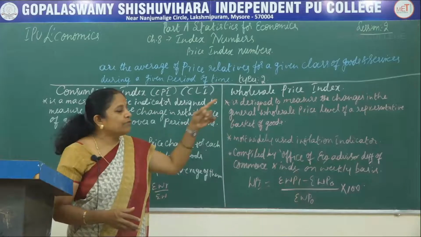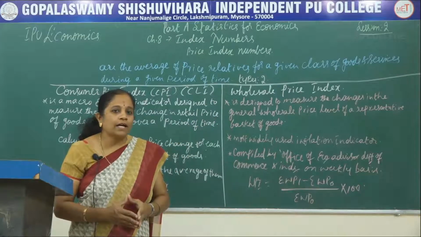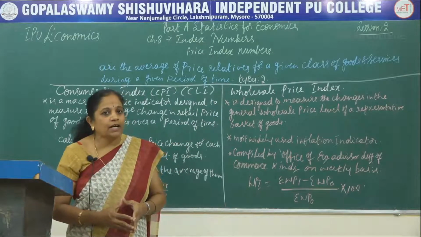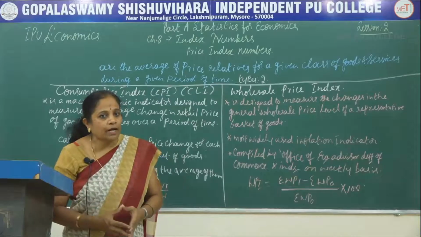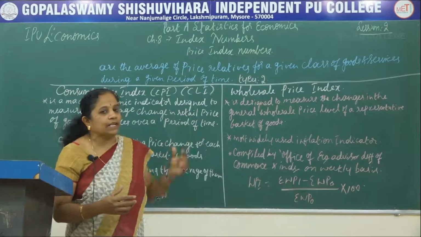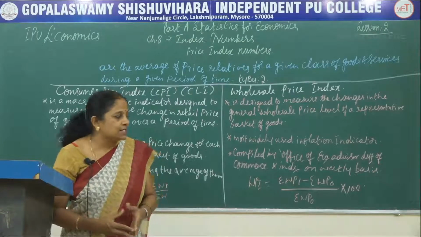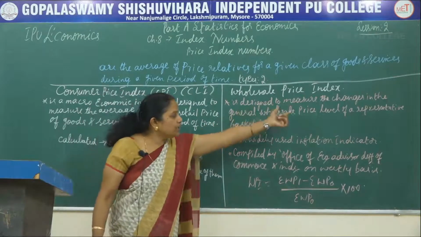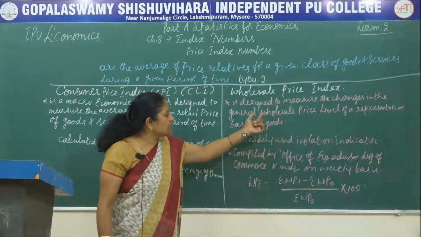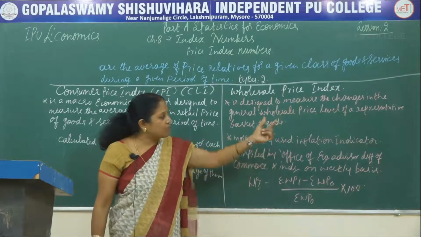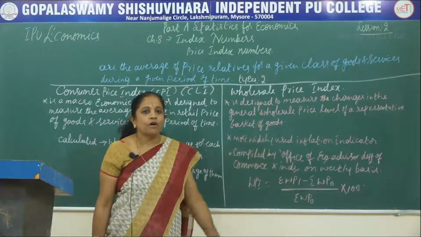By the name itself we can understand that the wholesale price index explains the variations in the wholesale price, and in the consumer price index we refer to the changes in the retail prices. So it is designed to measure the changes in the general wholesale price levels of a representative basket of goods.